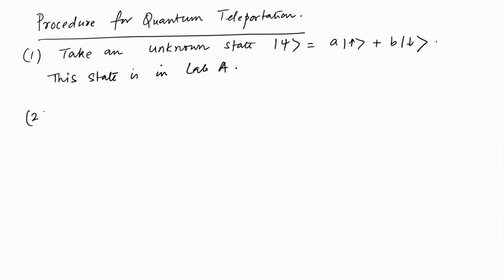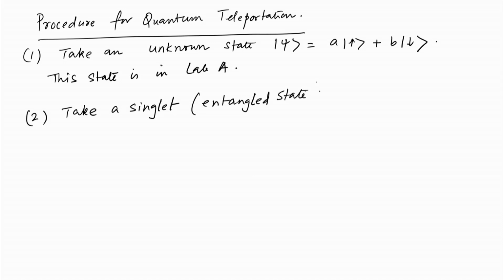Second is that take a singlet state, which is an entangled state in our language now. So this is important for us now.